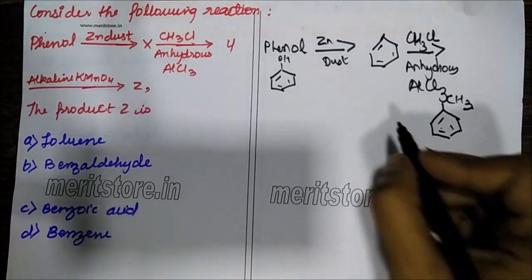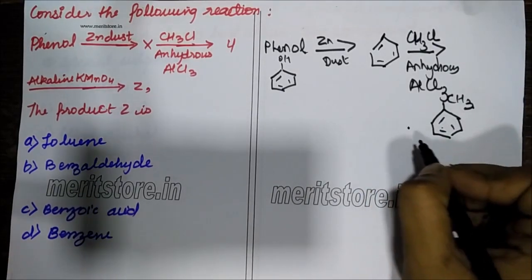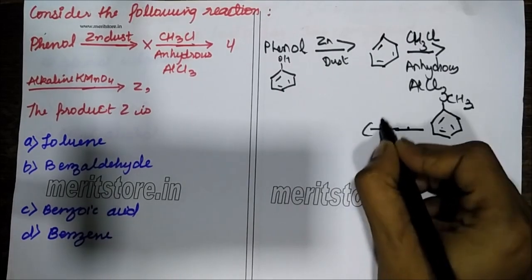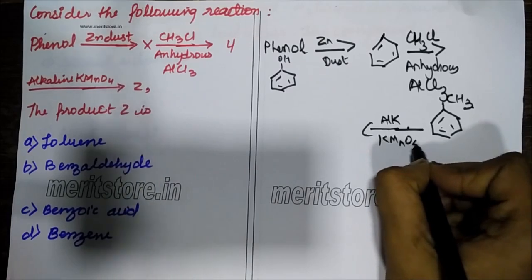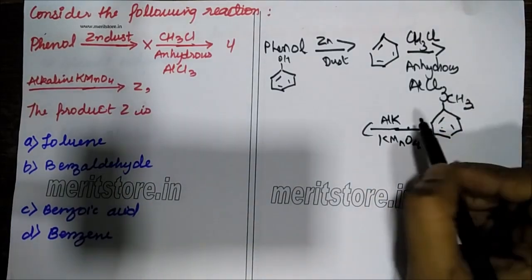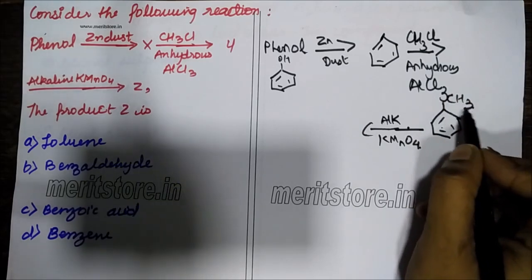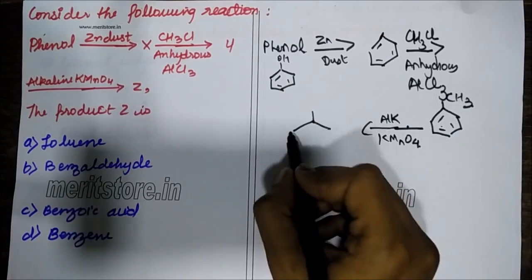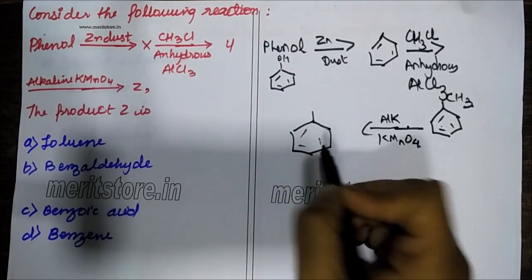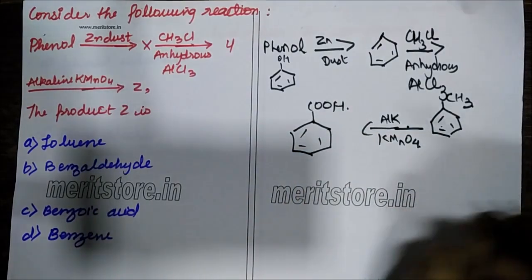Then this on treatment with alkaline KMnO4. Alkaline KMnO4 is a strong oxidizing agent. The CH3 group will be oxidized to the acid group. So what it will form is benzoic acid.